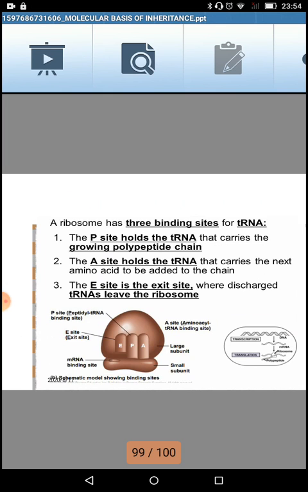At the A site, another transfer RNA having the next amino acid will be present, and E will be ready, so that once the whole assembly shifts, E will help in the ejection of the transfer RNA, leaving the amino acid which it is carrying. Then the transfer RNA will go to aminoacyl synthetase to get activated again with another amino acid. So in this case that is going to happen.